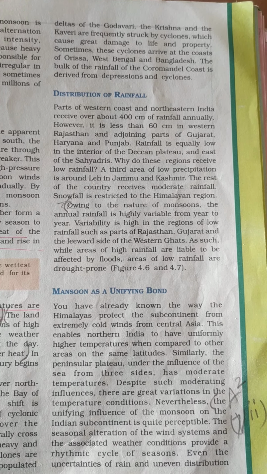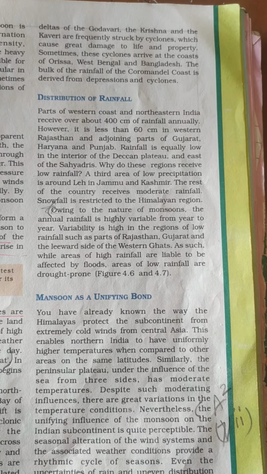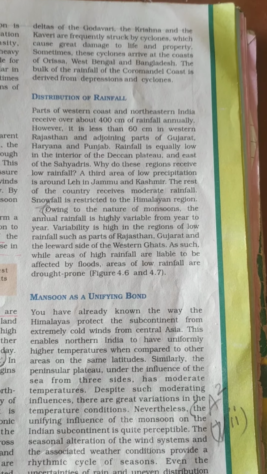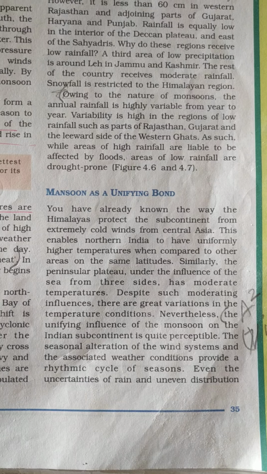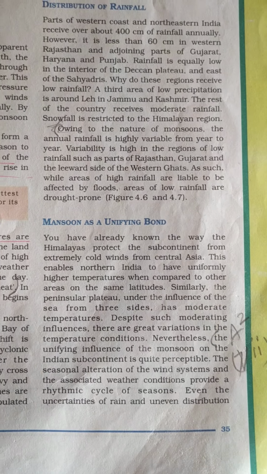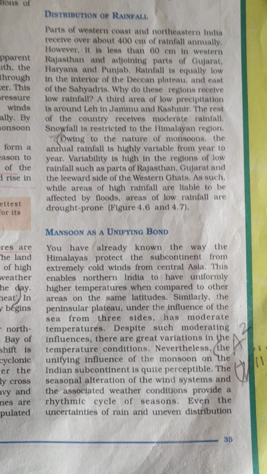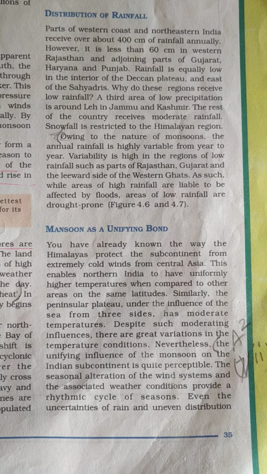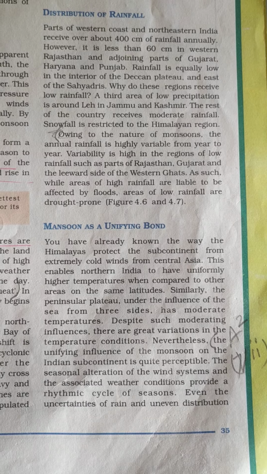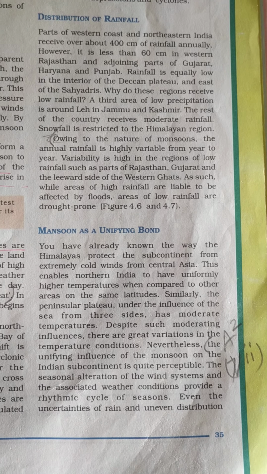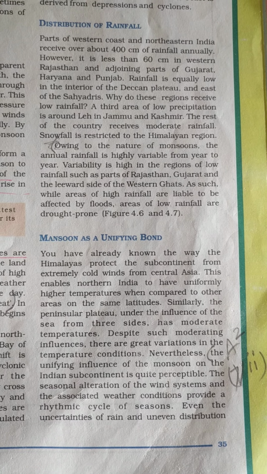Drought occurs in those areas, whereas the areas that receive high rainfall, for example the northern plains of India, are affected by floods. Monsoon is a unifying bond. You already know the way the Himalayas protect the subcontinent from the extremely cold winds from Central Asia. This enables the northern plain to have uniformly high temperature when compared to other areas of the same latitudes.